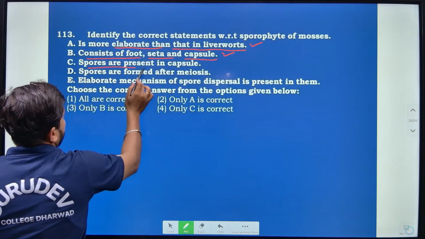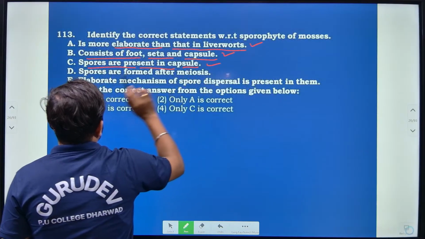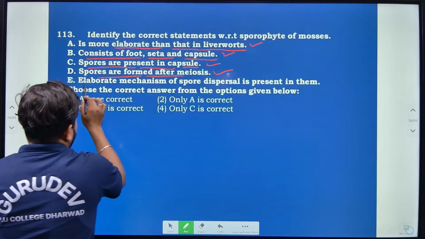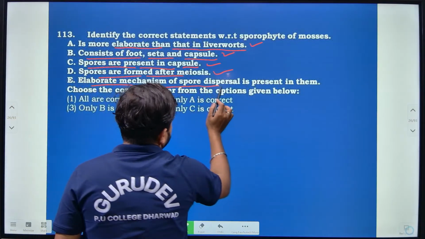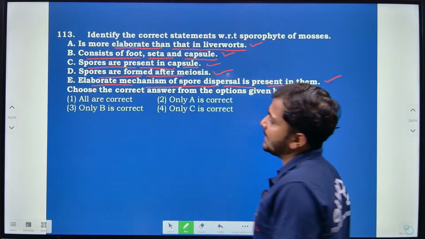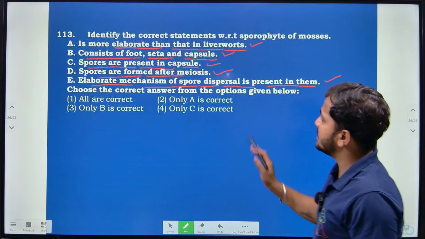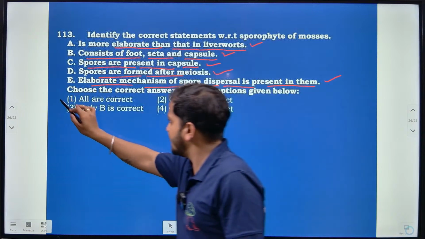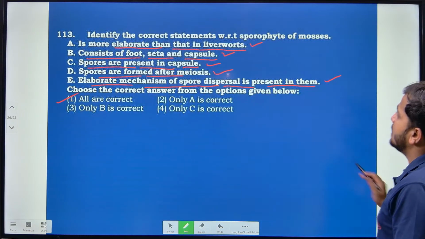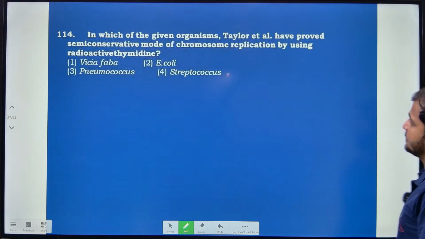Then spores are present in capsules. Yes, right? Then spores are formed after meiosis. Yes. Then an elaborate mechanism of spore dispersal is present in them. Yes, right? So that can be seen. So according to this, the first option is correct. All are correct regarding the sporophyte of mosses, right?